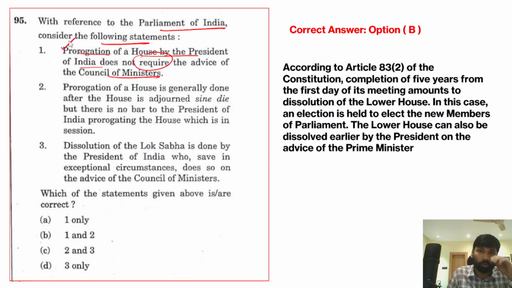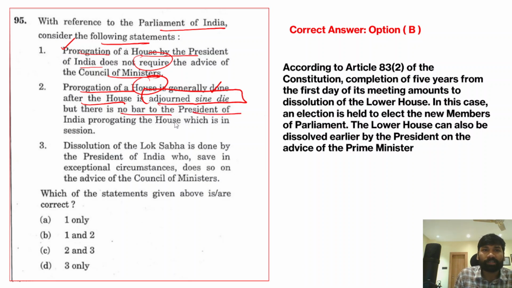whenever we're talking about the prorogation of the House by the President. Next statement, prorogation of the House is generally done after the House is adjourned sine die, right? So when the business is completed in the session, the Speaker of the Lok Sabha and the Chairman of the Rajya Sabha just declare it adjourned sine die, and after that the prorogation of the House actually takes place. But there is no bar on the President of India prorogating the House which is in session. Yes, this statement is absolutely correct.